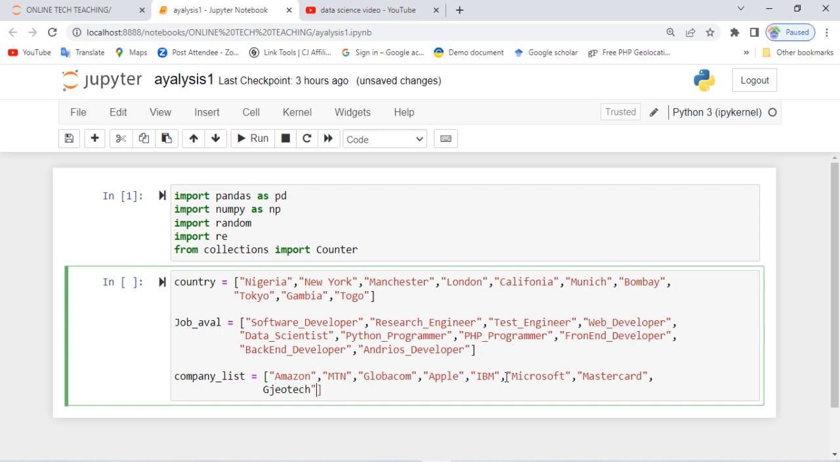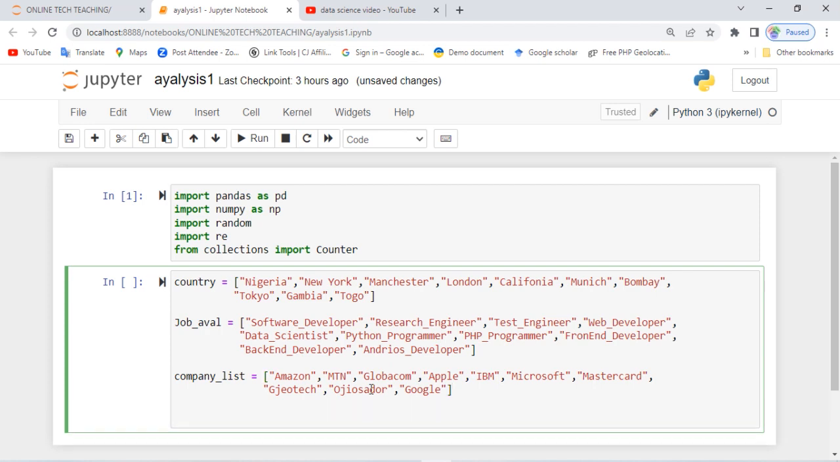It's a name of a company. And we have another one called Ojosador. It's a name of a company too. Now, how many do we have here? 1, 2, 3, 4, 5, 6, 7, 8, 9. Then the last one, let's say Google. Now, lastly, we want to define the list of applicants. Let's call it apply users.